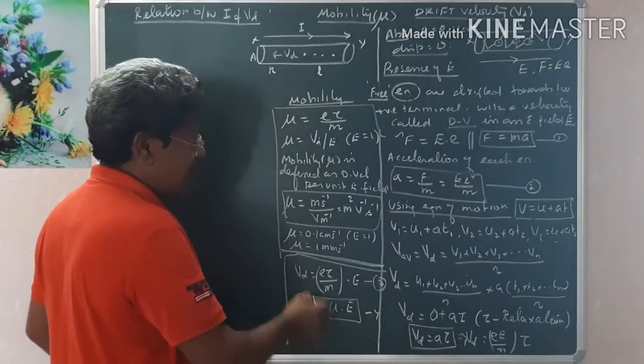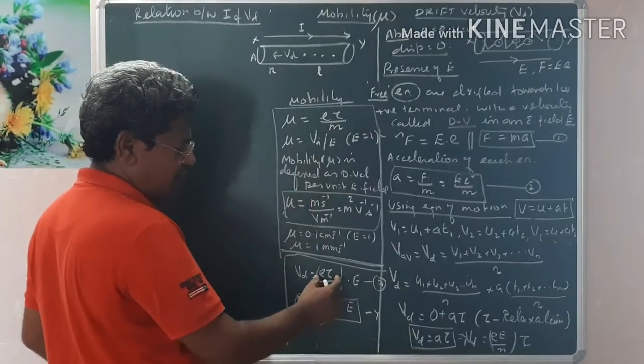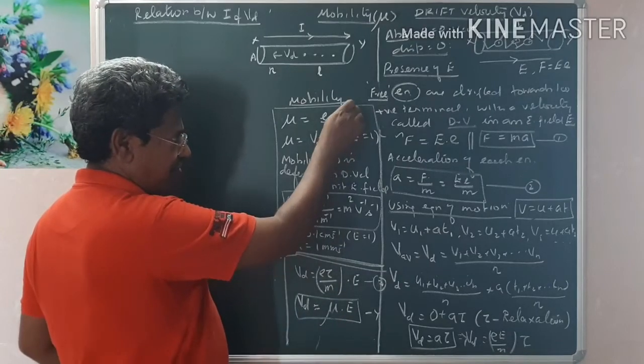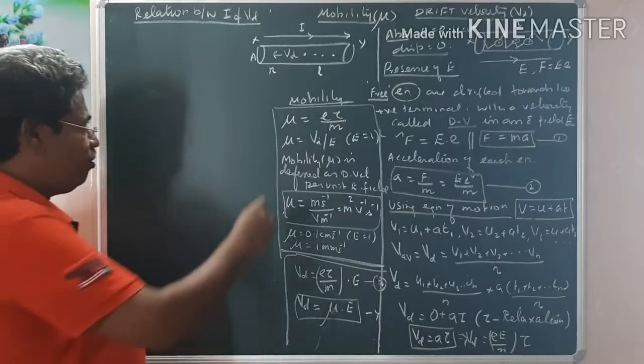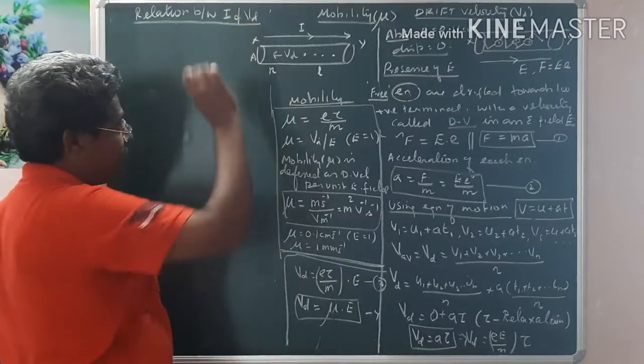We are introducing a new term called mobility. Mobility is equal to this term. This is an expression, but for definition you make use of this one. Our next aim is to derive an expression for current and drift velocity.